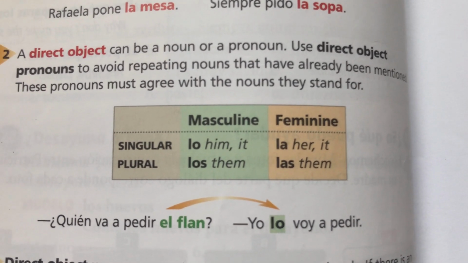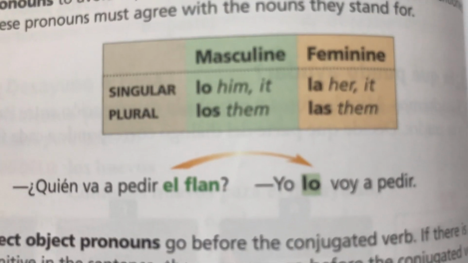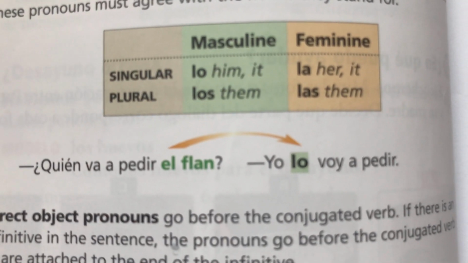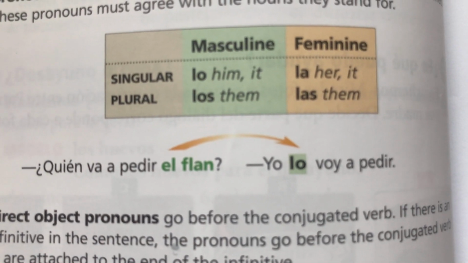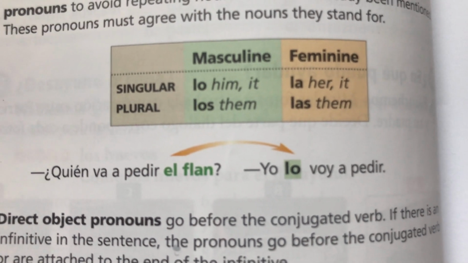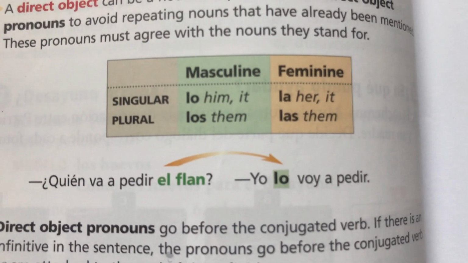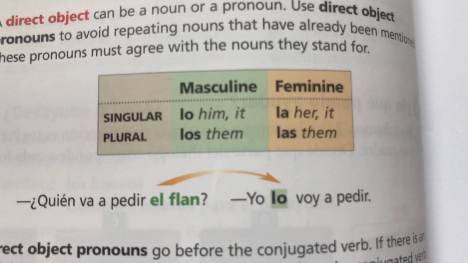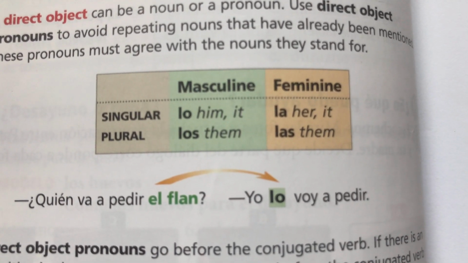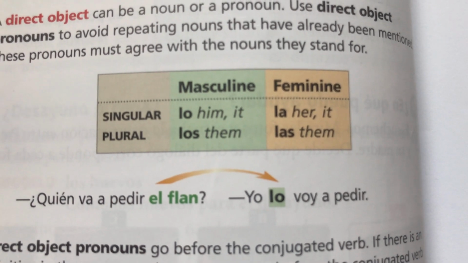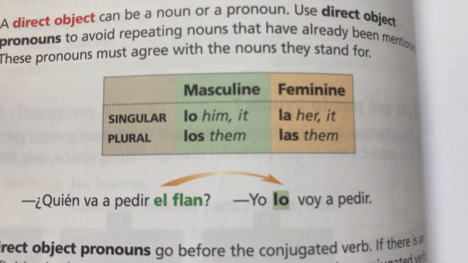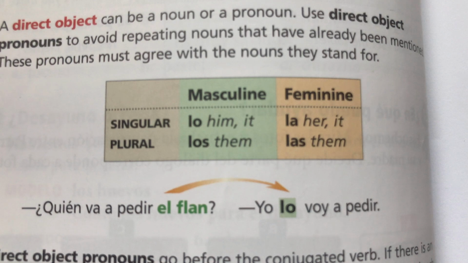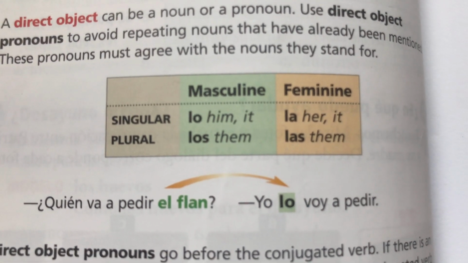So, ¿quién va a pedir el flan? Who is going to ask for the flan? You guys know that dessert, that custard that has kind of like the little caramel thin sauce on top. Like a white pudding kind of thing. ¿Quién va a pedir el flan? Who's going to ask for the flan, that dessert? Yo lo voy a pedir. So you could do it like this. ¿Quién va a pedir el flan?